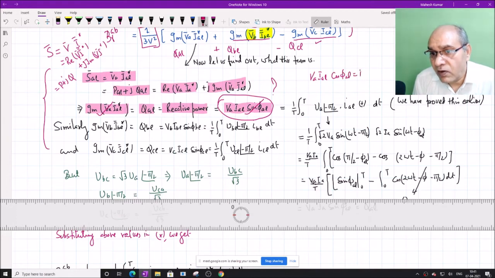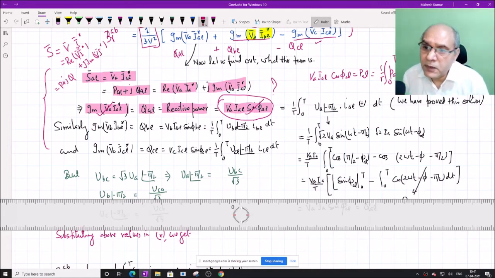It is the real power of phase A, and this is nothing but 1 by T integral from 0 to T of P A L dt. If you multiply the voltage V A and I A L and integrate over a period of one cycle, then you will get the real power. So now the question is whether we can find such an expression for the reactive power.